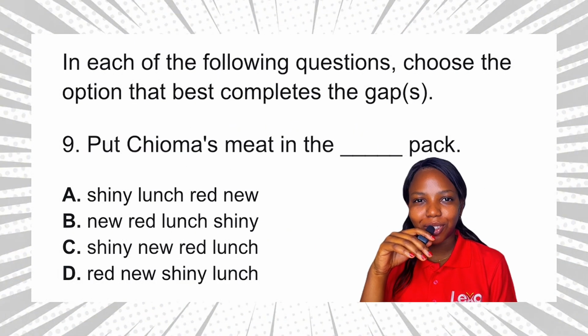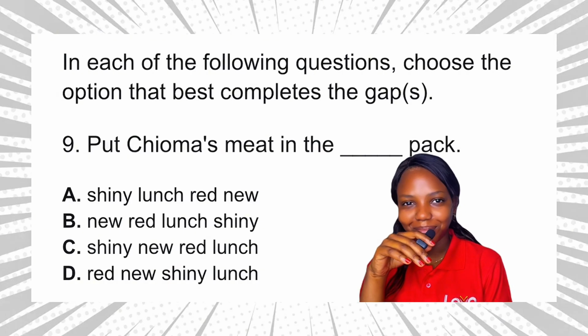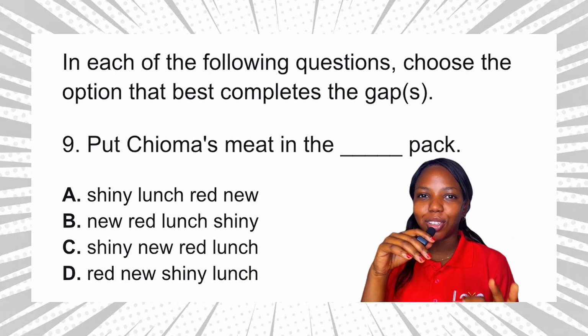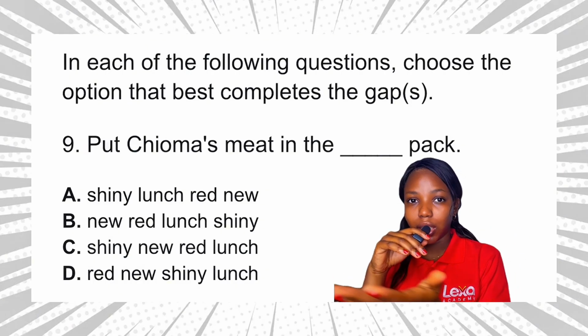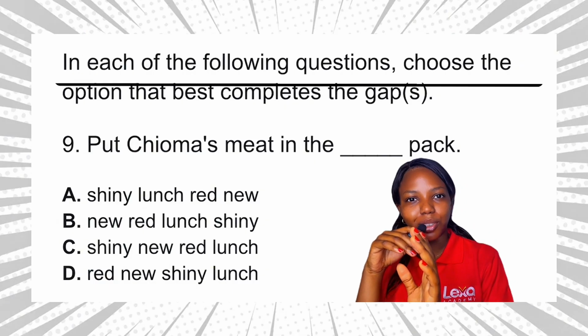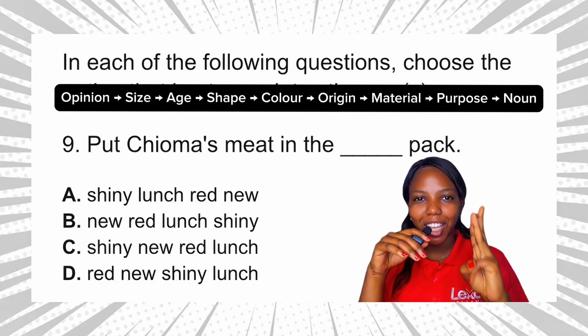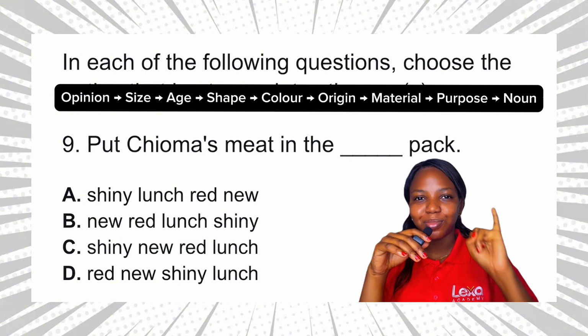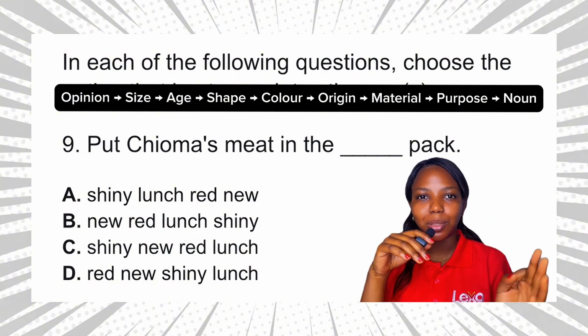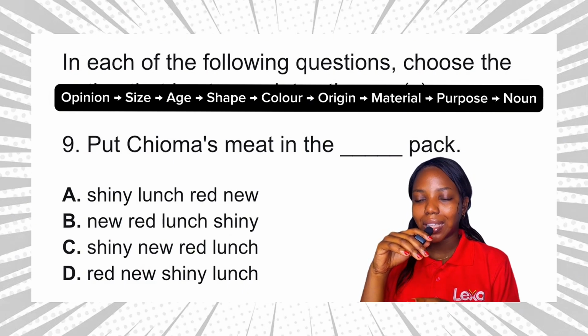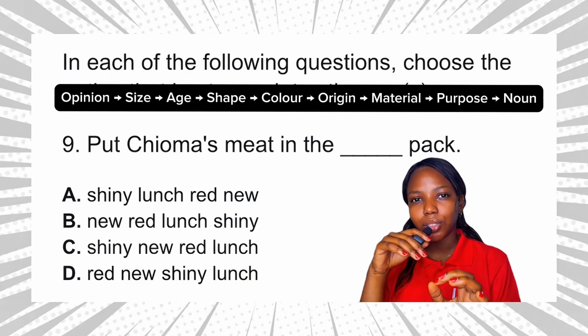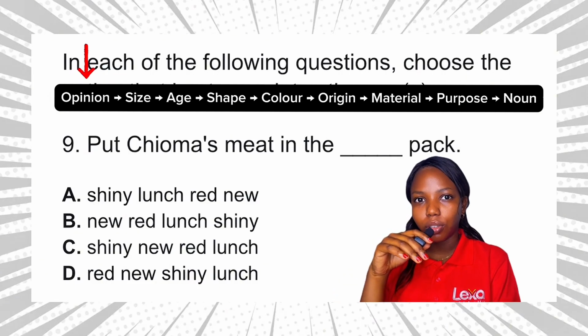Now, take a look at this question. Tell me, what is JAM testing? JAM is testing the order of adjectives. Okay, so the first step is to know the adjective order. In English, adjectives follow this order: opinion, size, age, shape, color, origin, material, purpose, and finally we have the noun. So the next thing you want to do is classify the words. So take a look at the options and classify individual words. So let's use option A, okay? So we have shiny. Shiny describes how something looks to the speaker. So it's an opinion, right?